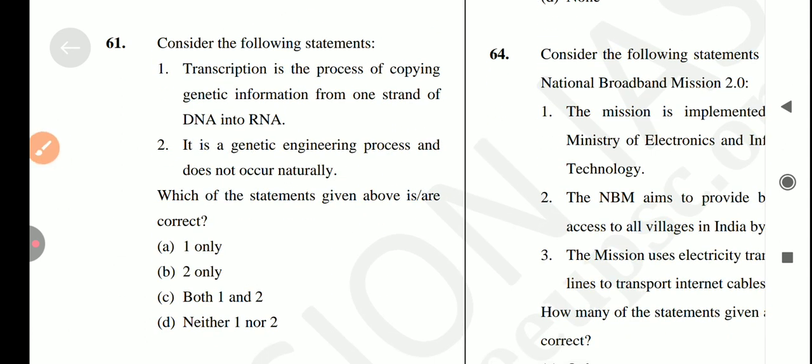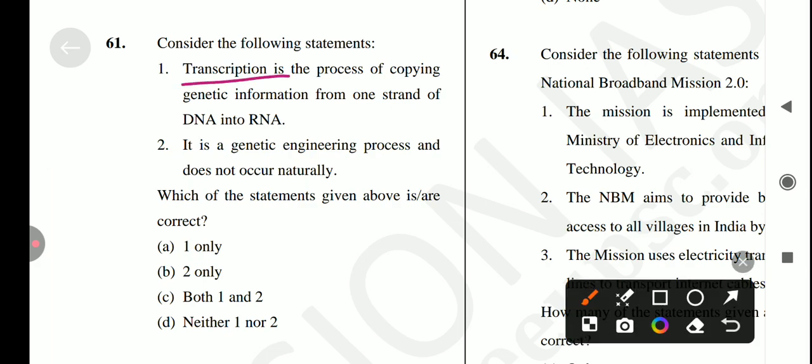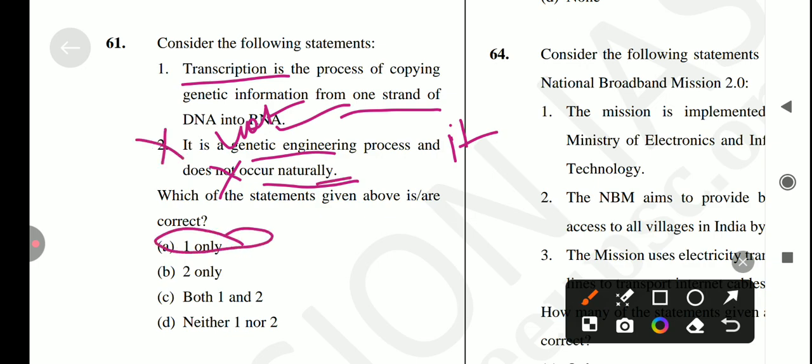Consider the following statements. First, transcription is a process of copying genetic information from one strand of DNA into RNA. Is it true? Yes, it's a correct statement. Next, it is a genetic engineering process and does not occur naturally. Is it true? No, it's not a correct statement, because it's not a genetic engineering process, and it does occur naturally also. So the second statement is incorrect. So option A is the correct answer for this question.